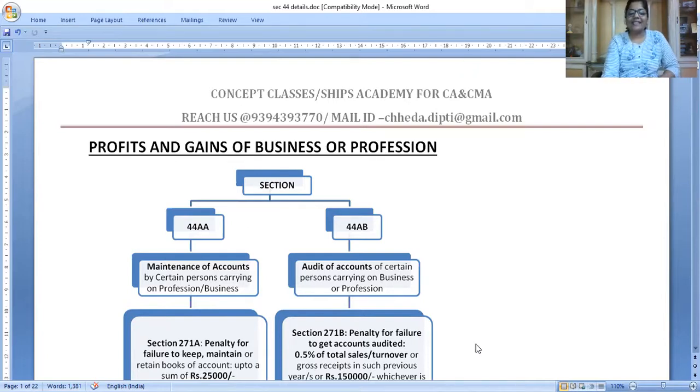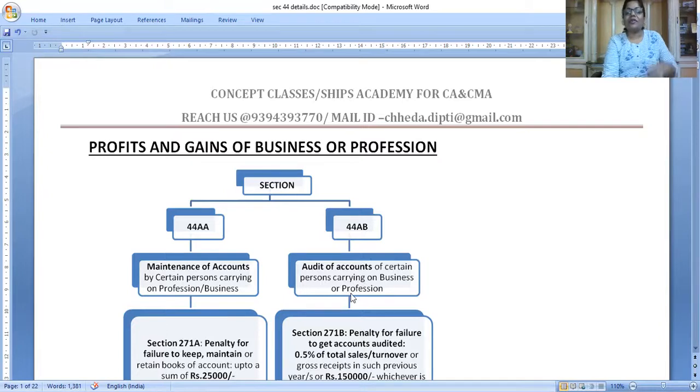Section 44 says that if your turnover or your income exceeds some limits, you need to maintain the books of accounts under section 44AA. And if you don't maintain the books of accounts, then there is a penalty under section 271A that is up to 25,000 rupees. Section 44AB, where we use our autograph as a practicing chartered accountant, right?